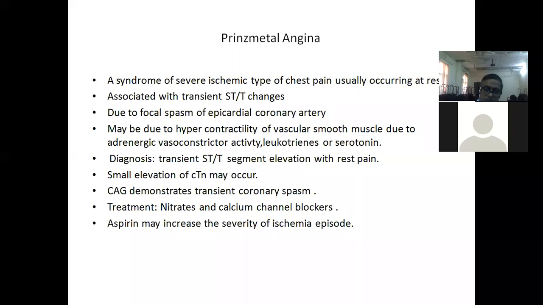What is unstable angina? I told you. Unstable angina is an acute coronary syndrome where there are ST segment changes and there is no troponin rise. That is unstable angina. I think now I have covered STEMI, non-STEMI, Prinzmetal angina, unstable angina. So complications of acute myocardial infarction will be the next.